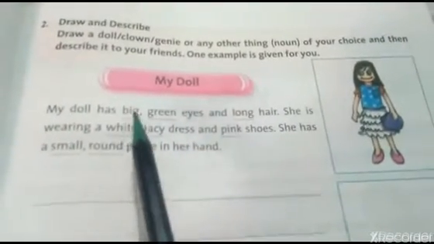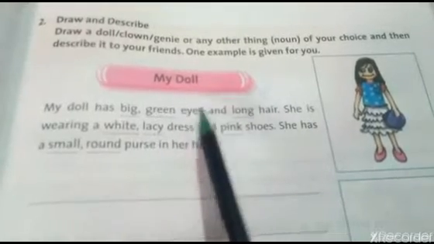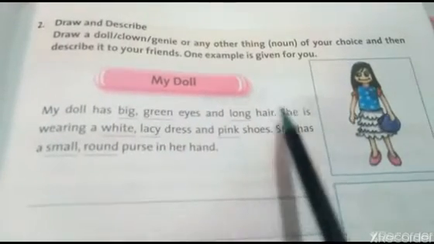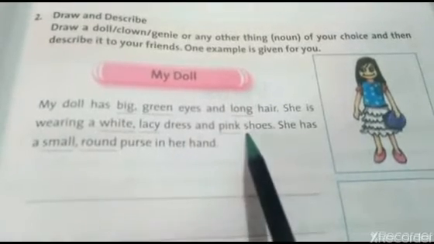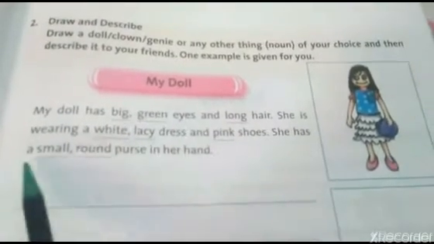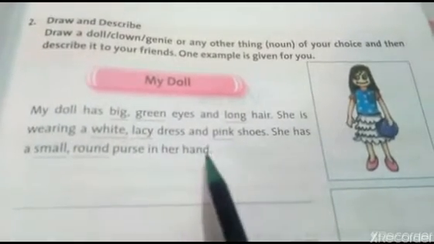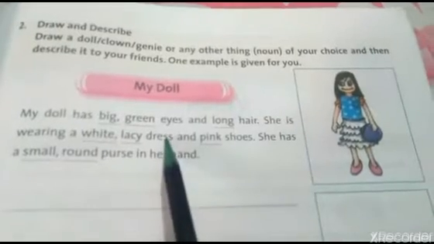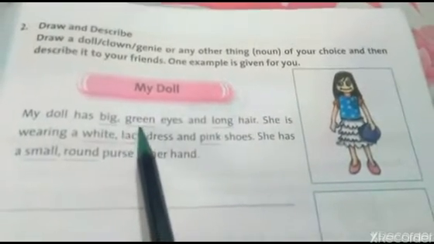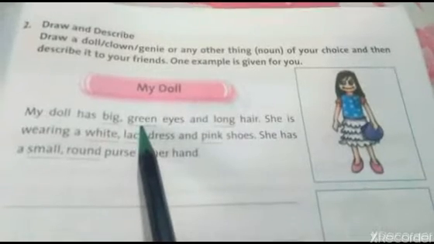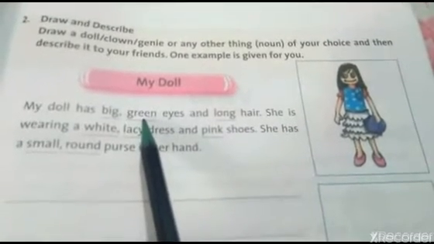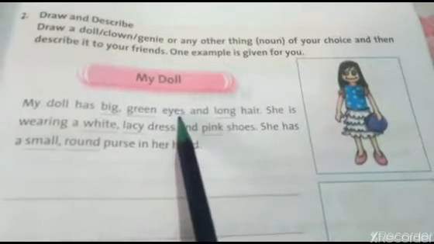My doll has big green eyes and long hair. She is wearing a white lacy dress and pink shoes. She has a small round purse in her hand. So you can see here big green eyes. Big and green, these two describing words are describing eyes.